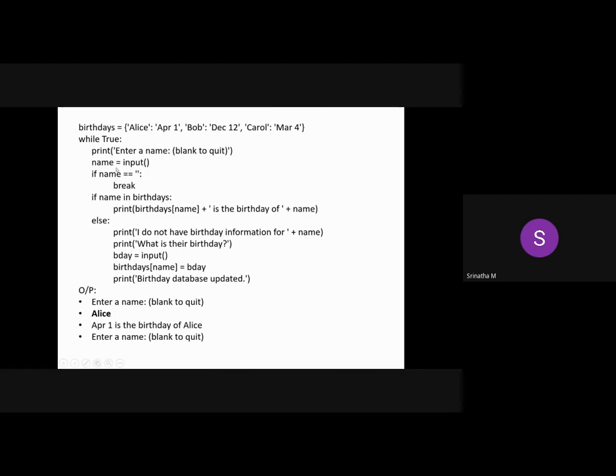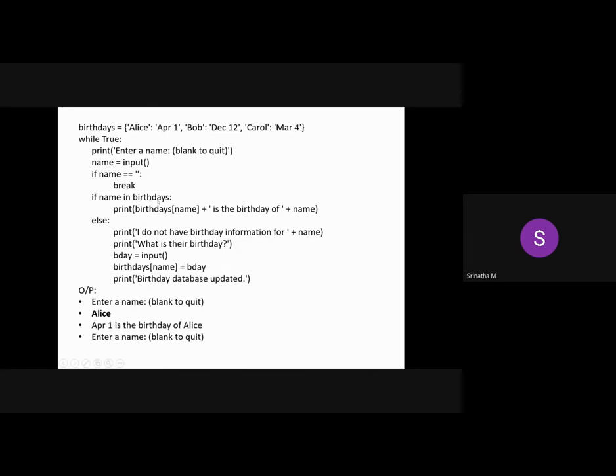Now the name is present in the variable name. For example, when it is prompted with enter name, let us assume you typed Alice, and that name Alice is present in this variable. If name is equal to blank, suppose you typed a space bar and you want to exit, then this condition will be true, so it will break out of this while loop. Anyway, this condition is false here because you typed the name Alice, so it never enters here.